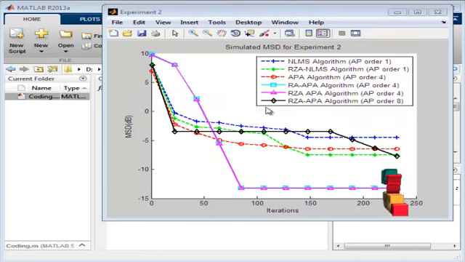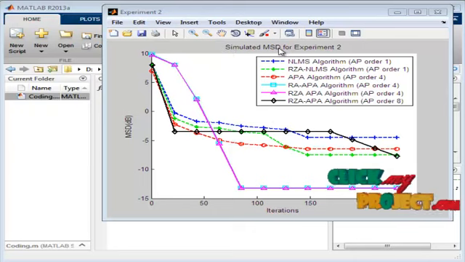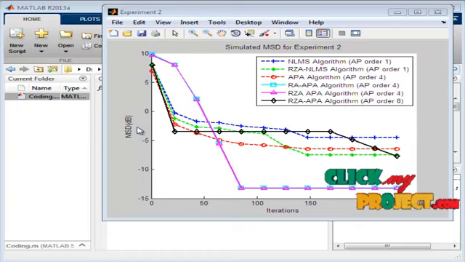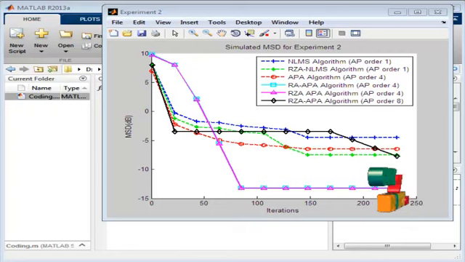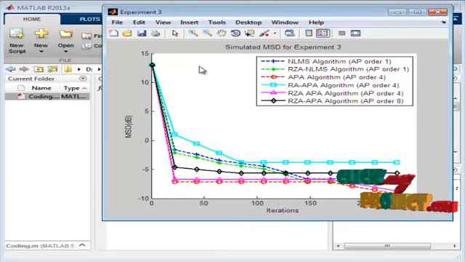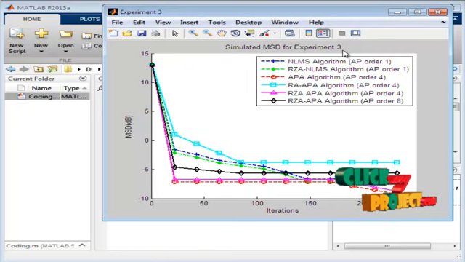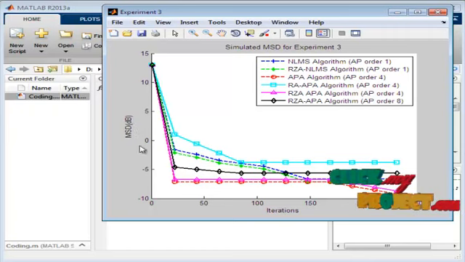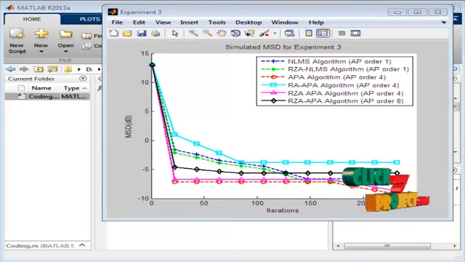This is the second graph. This is the simulated mean square deviation for experiment number 2. Here, different algorithms are compared with each other as in the first experiment. Their mean square deviation values are calculated. Then, these mean square deviation values are plotted against the number of iterations. Then is the simulated mean square deviation for experiment number 3. Here, different algorithms are compared as in experiment number 1 and experiment number 2, and their mean square deviation values are calculated and plotted against the number of iterations.